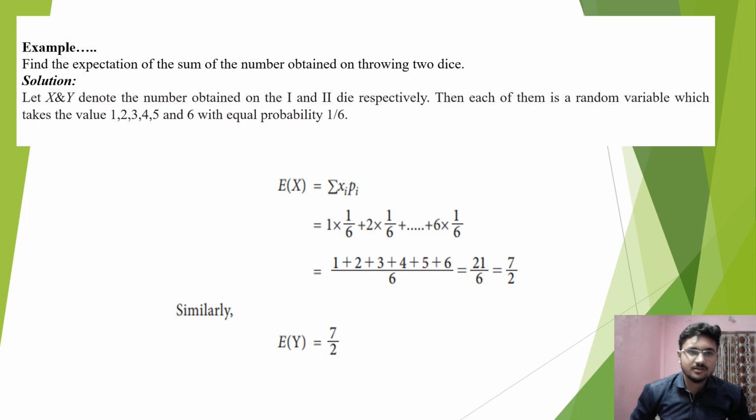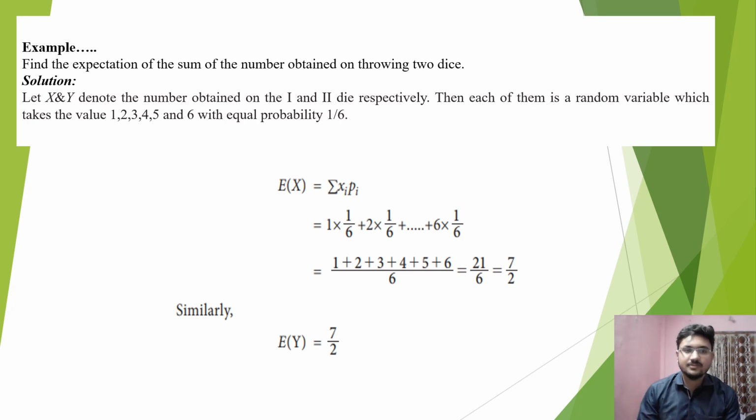In this particular example, it says to find the expectation of the sum of the numbers obtained on throwing two dice. So let us see the solution. Let x and y denote the numbers obtained on the first and the second dice respectively. Then each of them is a random variable which takes the values 1, 2, 3, 4, 5 and 6, the 6 sides of a die, with equal probability 1 by 6.